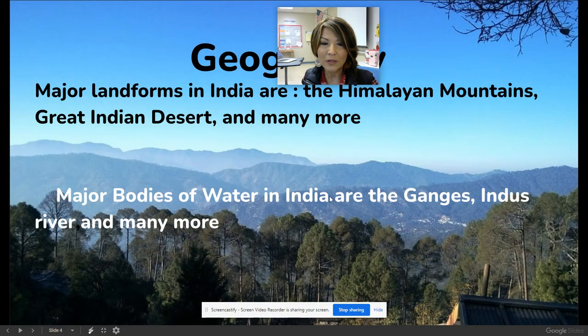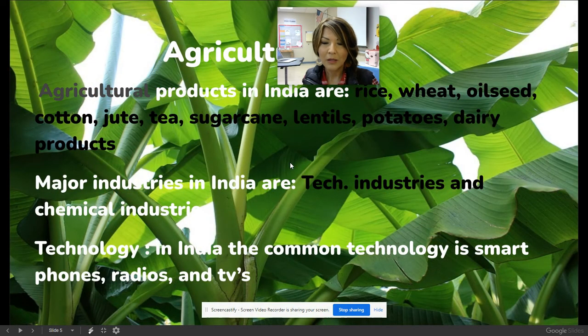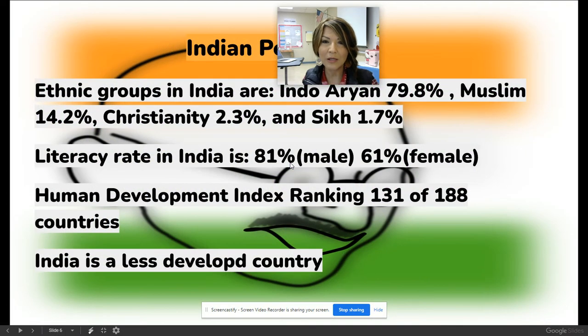The geography, they provided me with the major bodies of water and the physical features. Agriculture, major industries and technology. The Indian population, they gave me the ethnicity, the literacy rate, the human development index, and they told me whether the country is more or less developed.